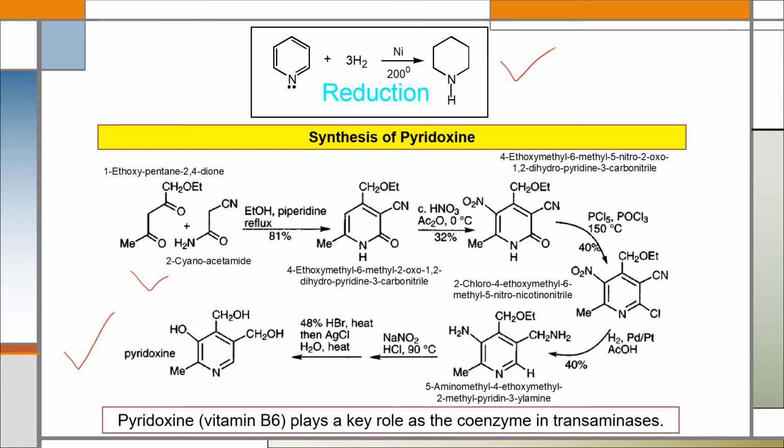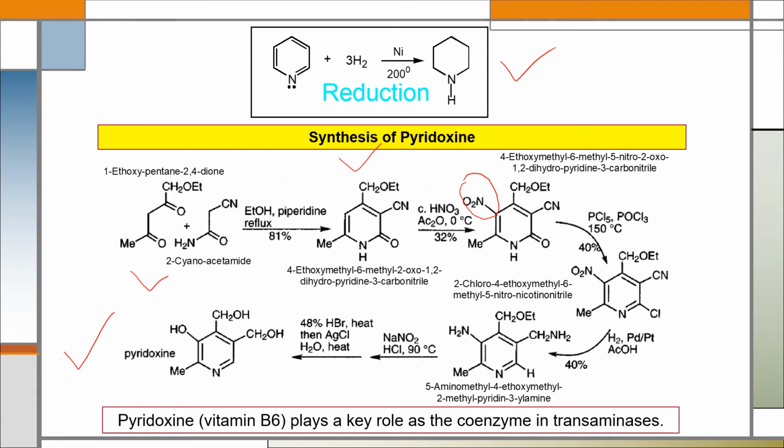2-cyanoacetamide. When these two starting materials are refluxed in ethanol and piperidine, they will be converted to a compound like this, which after nitration, a nitro group will be introduced at position 5 of this compound.